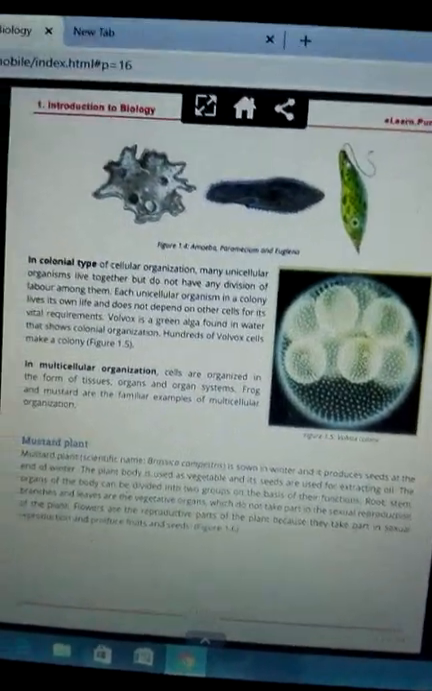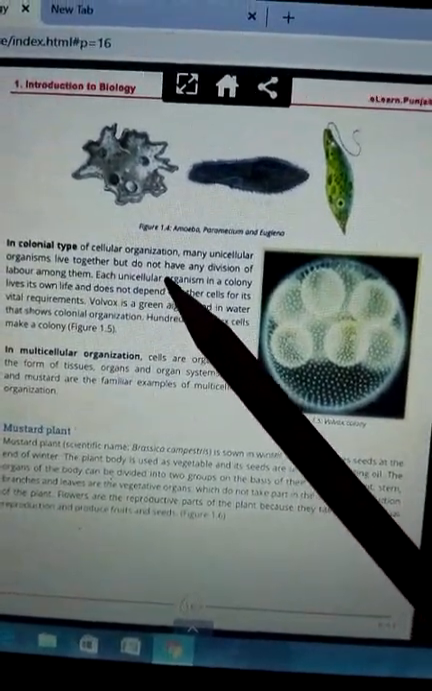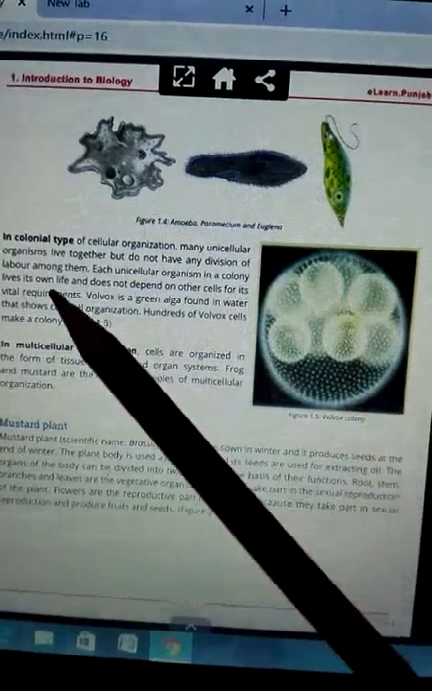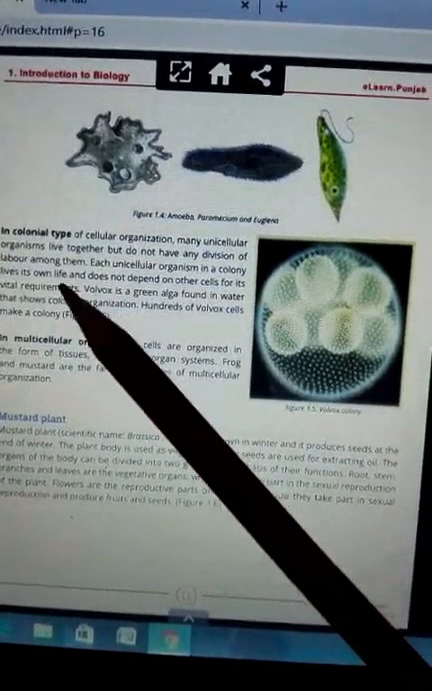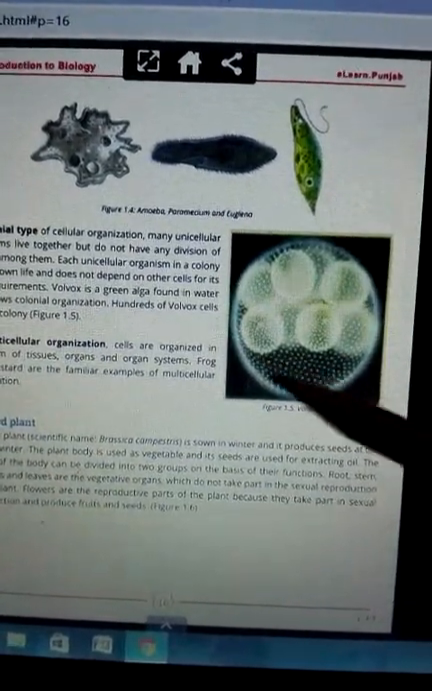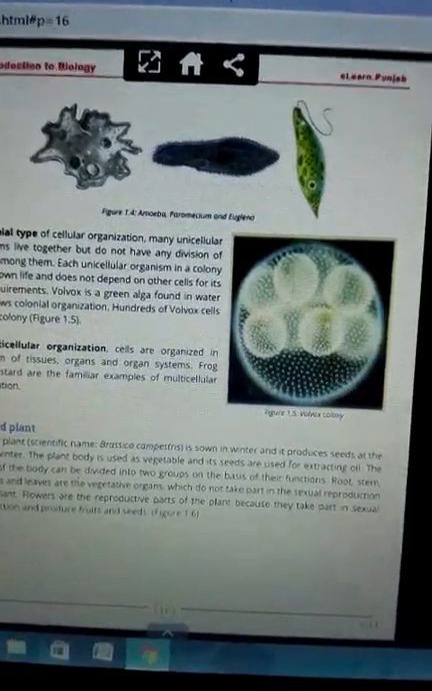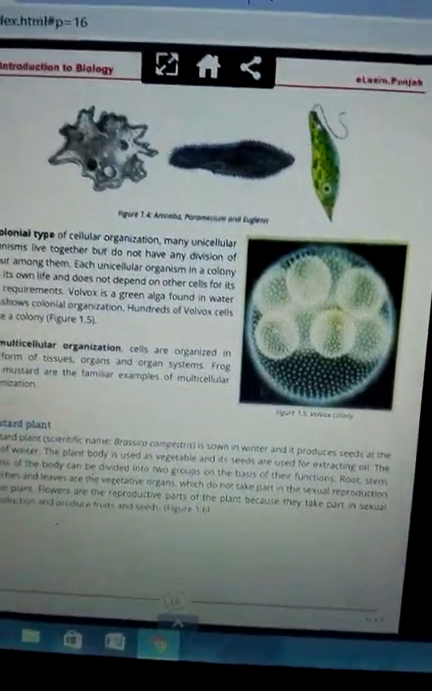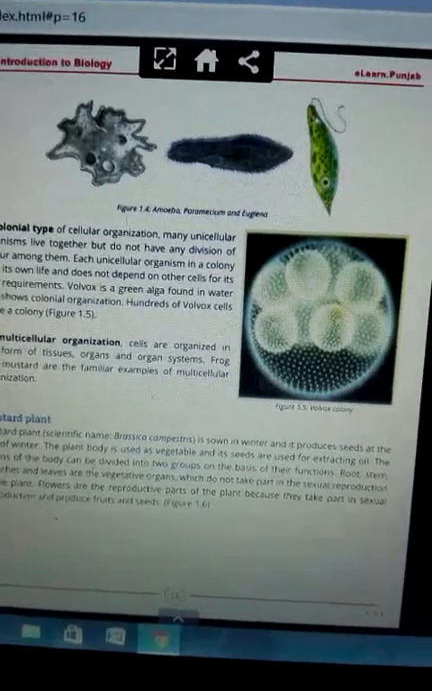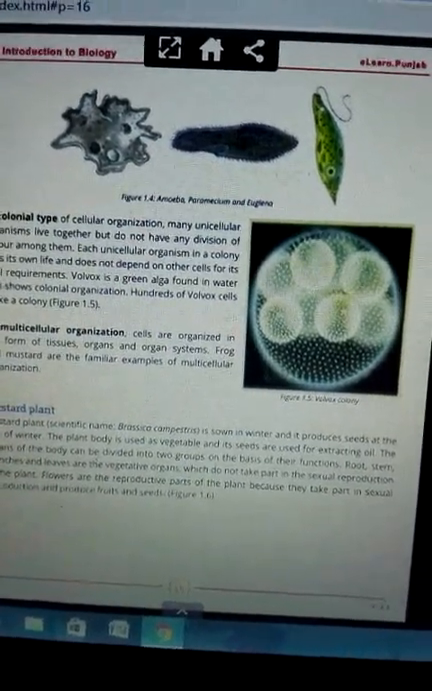Next is colonial organization. So what is a colony? A cellular organization which has many unicellular organisms living together but without any division of labor. As you can see, this is a colony. The boundary shows that, and the little circles inside show the different organisms living in it. But remember, there is no sharing of labor among them. Each cell lives on its own, eats on its own, works for itself.